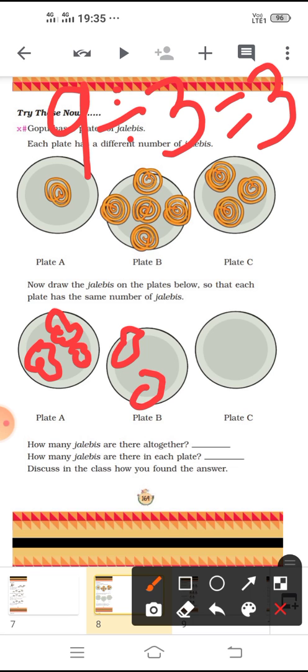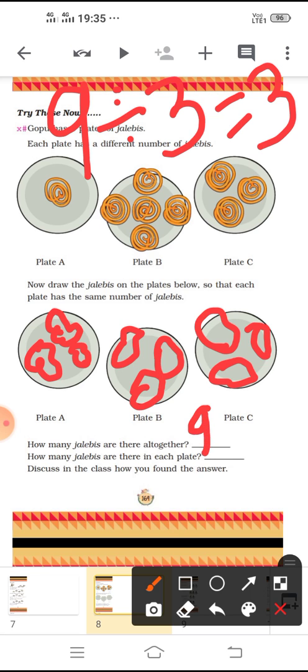So the total number of jalebis is divided equally among 3 plates. How many jalebis are there altogether? That is 9. Understood? How many jalebis are there in each plate? Now it is 3. So I hope this is clear to you.